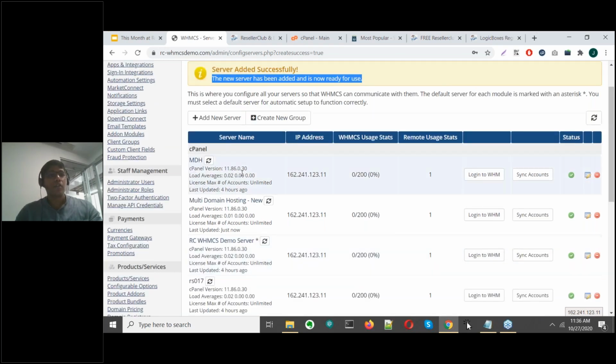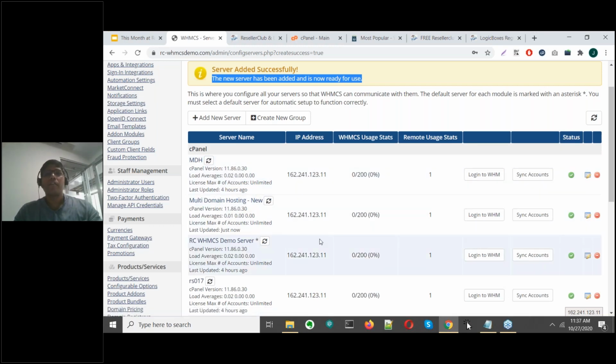So this does not complete the setup. We've only imported the hosting server into WHMCS. That is the first and most important step when it comes to configuring your hosting servers. Now, once that has been done, we have to configure the products within this server, right? Because these are the ones that will be visible on the client area, so your customers can come and purchase them. So before that step is completed, our setup for hosting servers is not complete. So let's move on to that step.